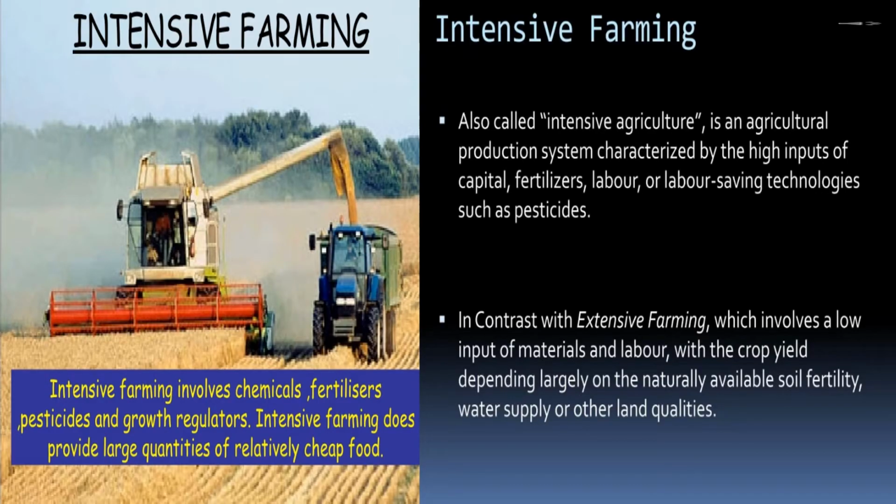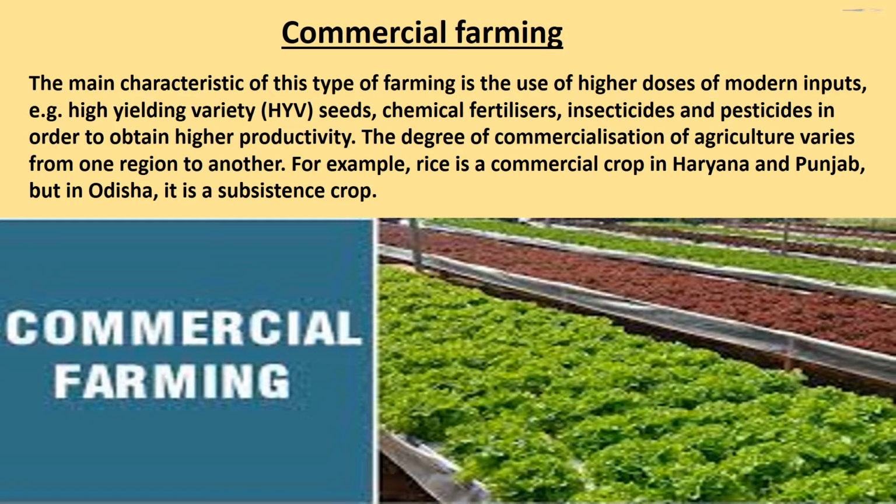Next comes intensive subsistence farming. This type of farming is practiced in areas of high population pressure on land. It is labor-intensive farming, where high doses of biochemical inputs and irrigation are used for obtaining higher production. Intensive farming involves chemical fertilizers, pesticides and growth regulators. Intensive farming thus provides large quantities of relatively cheap food. And the third one is commercial farming.